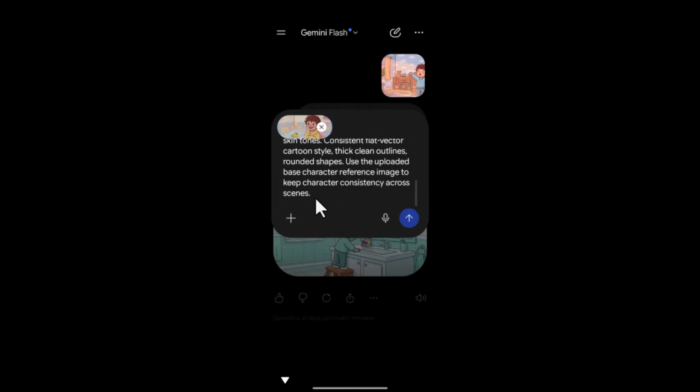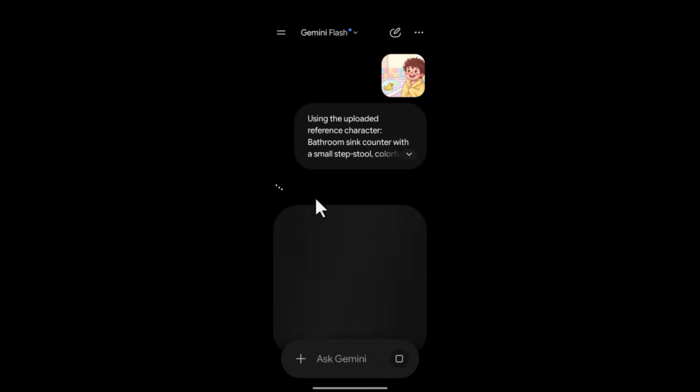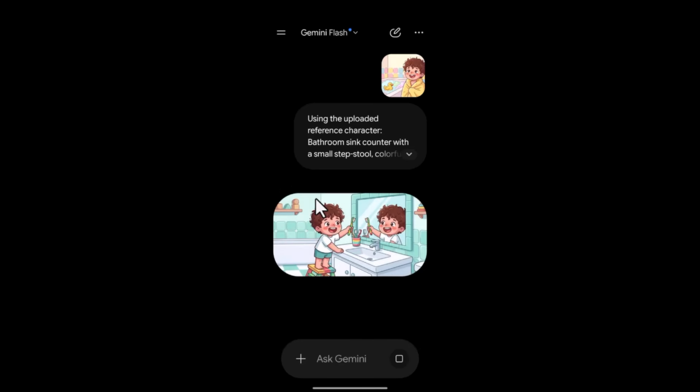Now watch what is going to happen at this moment. I'm going to just add a few lines using the uploaded reference character. Okay, so let's see what is going to happen, if there will be changes in the environment. Yes, very important: your environment shouldn't be different from the previous scene. So in cases like that, you can do the same thing.